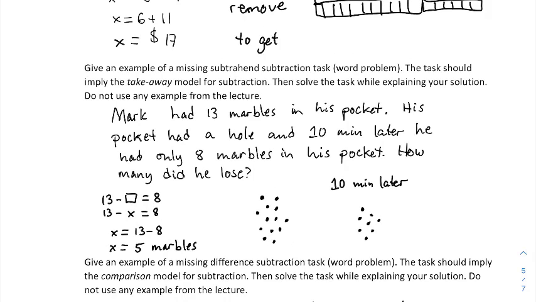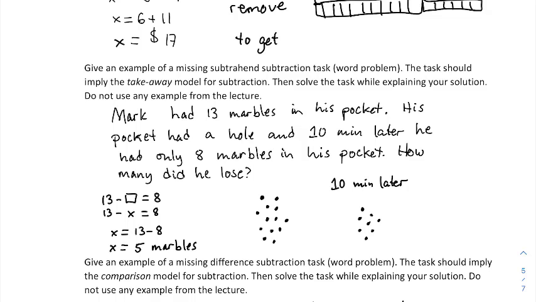Give an example of a missing subtrahend subtraction task. Again, a word problem. The task should imply, again, the takeaway model for subtraction, then solve the task while explaining your solution. Mark had 13 marbles, so this time it's how much we remove that we don't know. That's the subtrahend, but we know how much we had to start, and we know how much we have after the removal. So Mark had 13 marbles in his pocket.